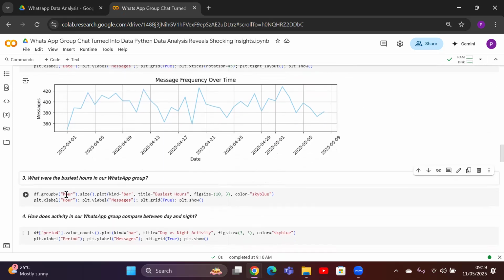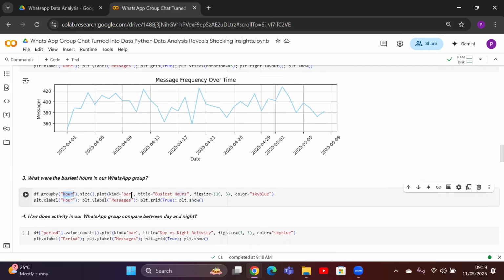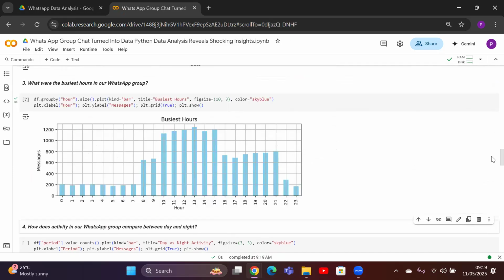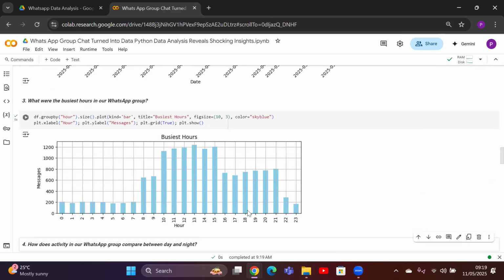Definitely, it will be grouping based upon hour and size, and we are going to plot it as a bar chart. Rest everything again is the style function. Let me see the output. I can see the busiest hours come in the middle, like 10, 11, 12, 13, 14, 15. Rest, actually, the numbers are less. The peak hours are coming almost in the middle of the day, between 0 and 24.